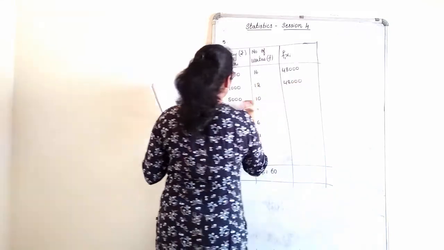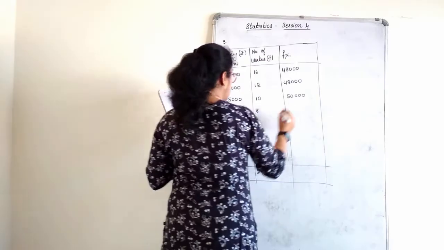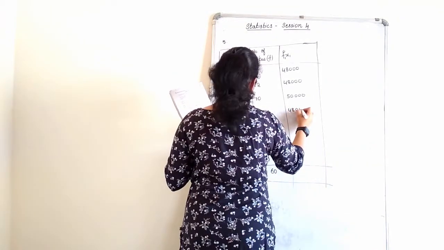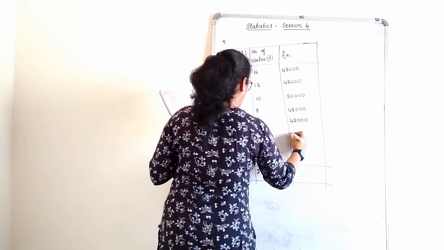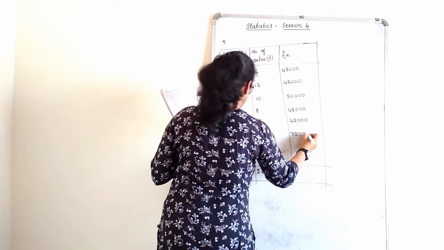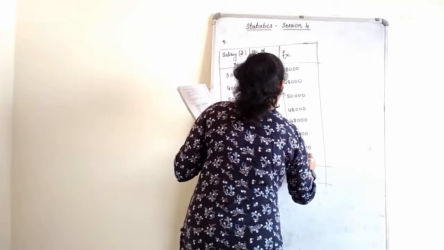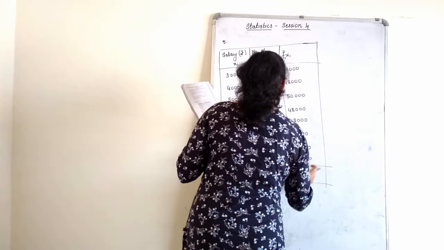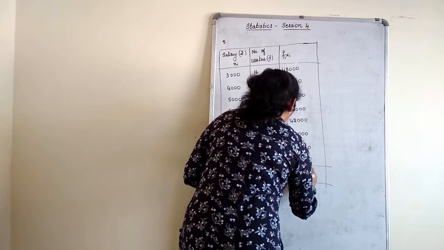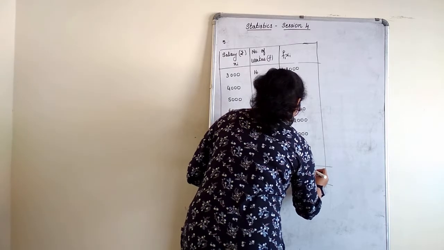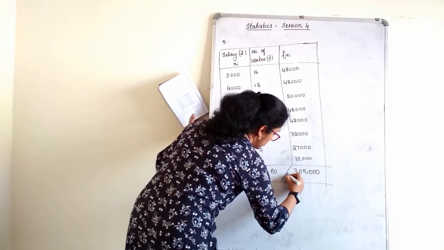Calculation is very simple here. 50 into 10, 50,000. 6 eights are 48. 7 sixes are 42. 8 fours are 32. 9 threes are 27 and 10,000. Okay. When you add this, you get 3,05,000.